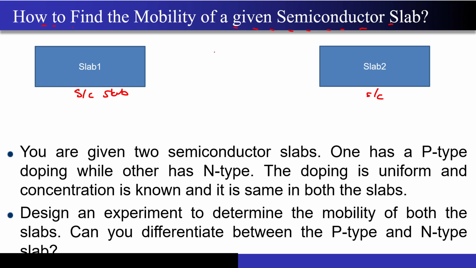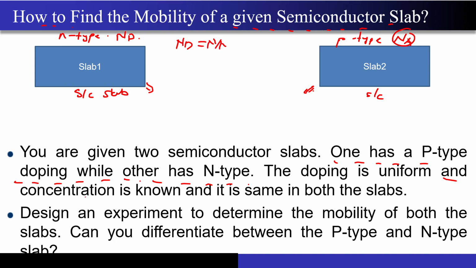Now we have been given this task: two slabs have been given to me, and they are asking me to determine the mobility of these two slabs. One of the slabs has P-type doping while the other has N-type doping. The doping is completely uniform and the concentration is known, and it is the same for both slabs. Let's say this is the N-type slab with concentration ND, and this is a P-type slab with concentration of acceptor atoms Na. They have given that ND is equal to Na.